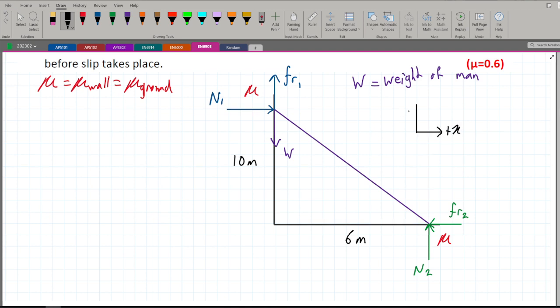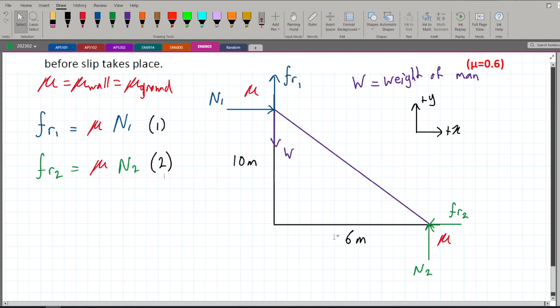This is our plus x and this is our plus y. Okay, first step always is your friction force equation, which is FR1 is equal to mu times N1. We don't have any of these values, so we can leave it like this for now. And so this will be our equation 1. The same thing we can do for the bottom, which is FR2 is equal to mu N2. Again, this is the same mu, because they have the same coefficient of friction. This is our second equation.